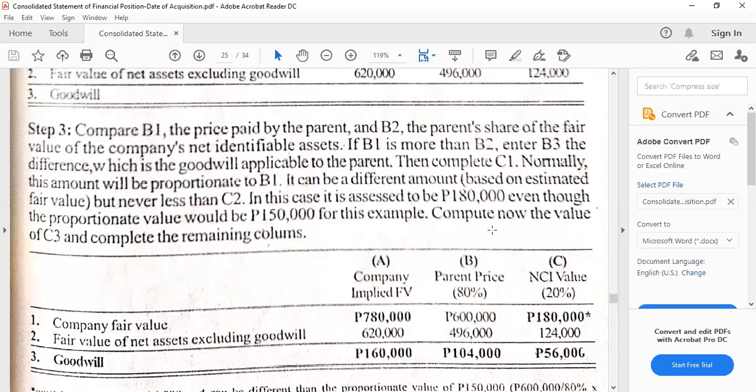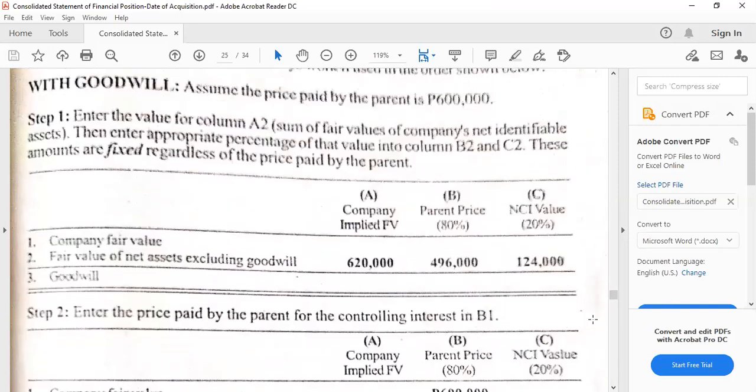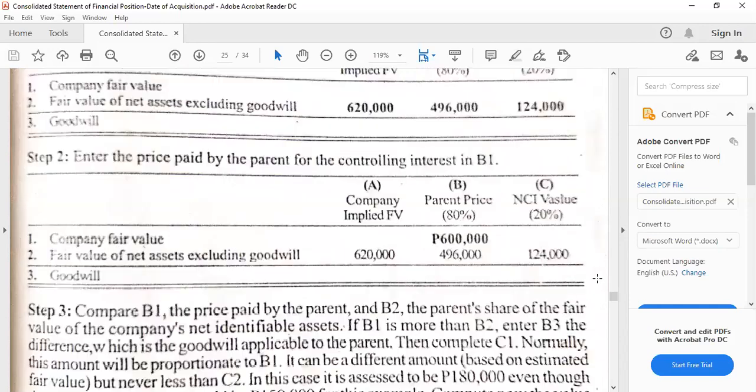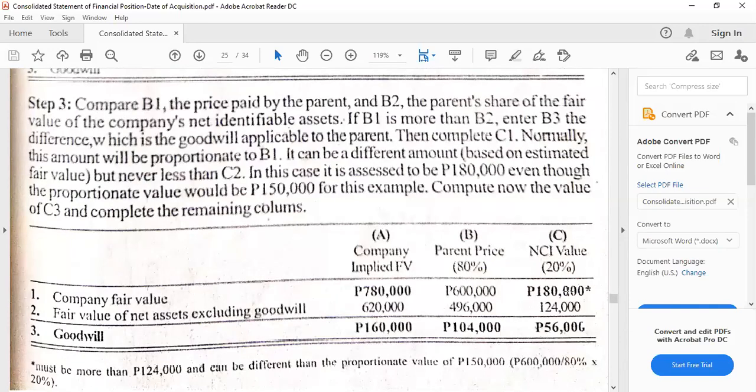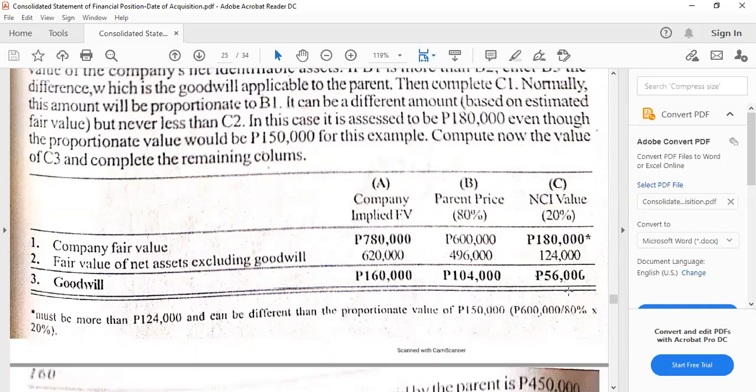Step 3 is we are going to place the NCI value, which is 180,000, for example. It's not stated here, so this could be a given NCI value, for example.